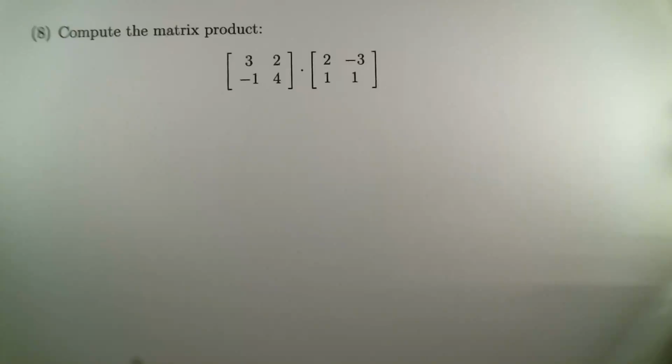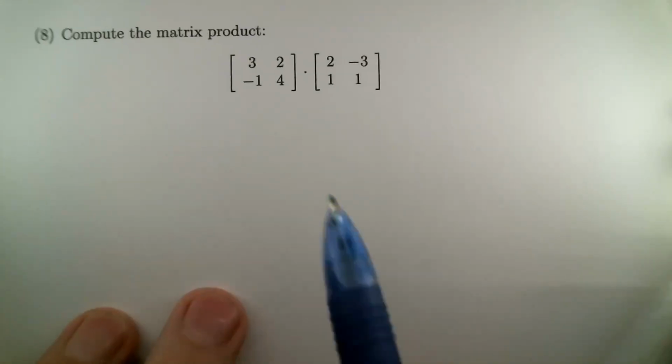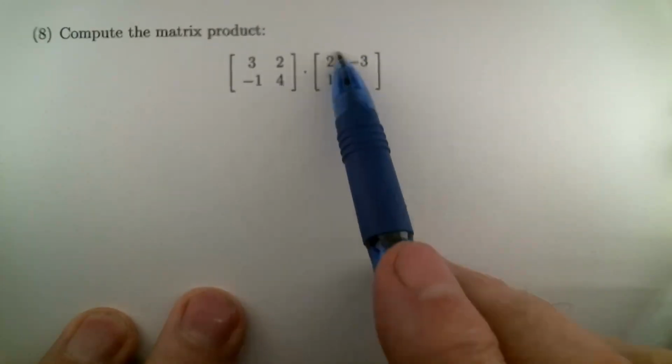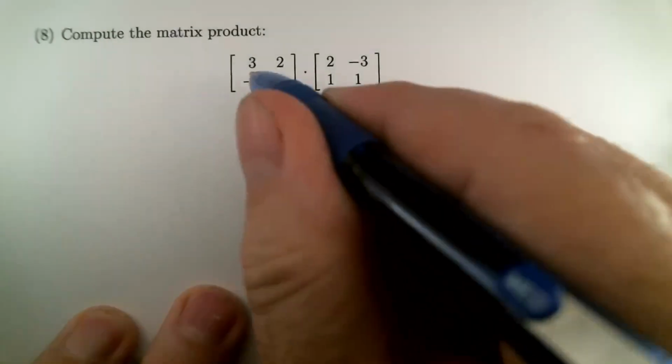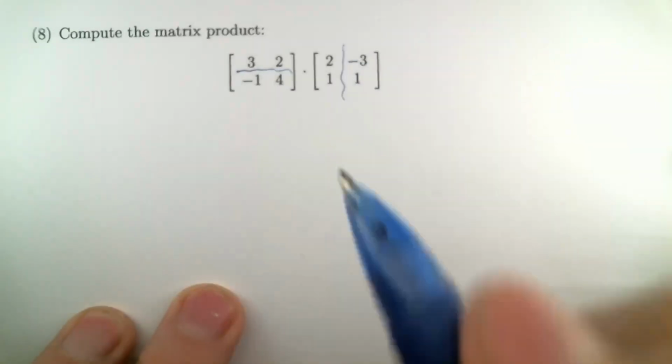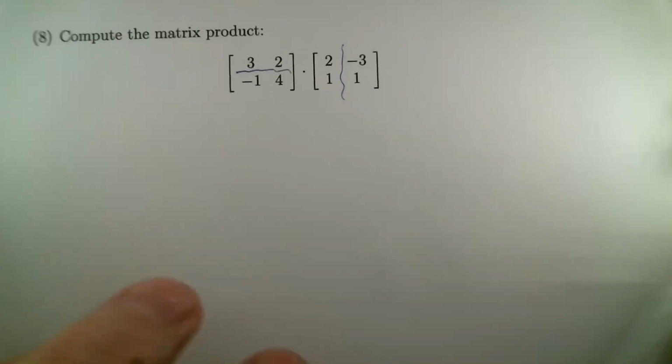I like to put little indicators in to draw something into the matrices so that I do the proper thing, which is that we're supposed to be combining the rows of this matrix with the columns of the second one. So I just put a little horizontal divider between those and a little vertical divider between those. It'll help.